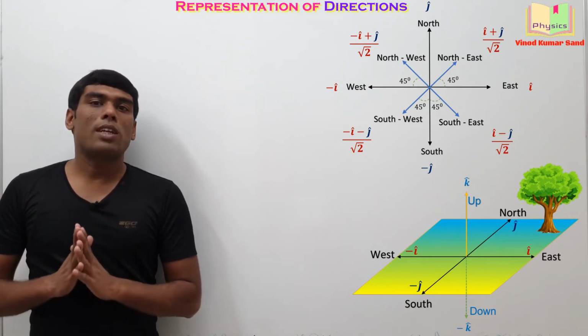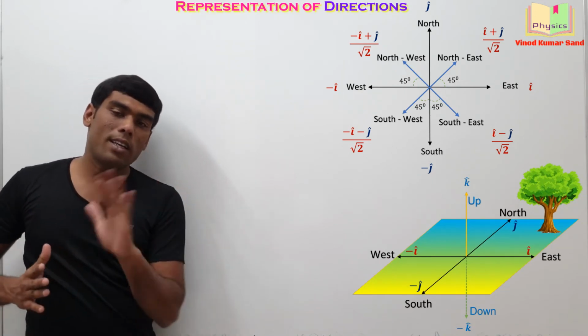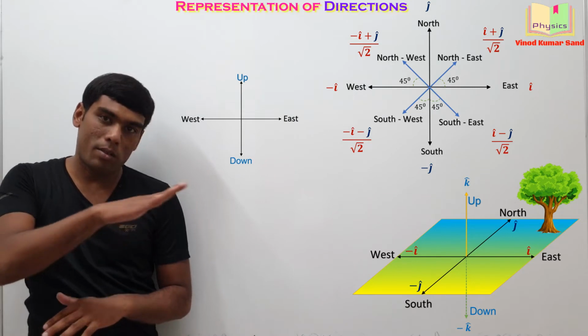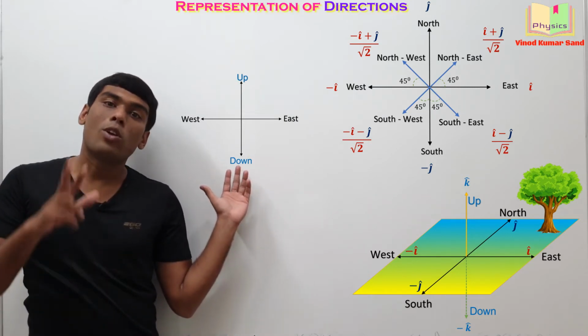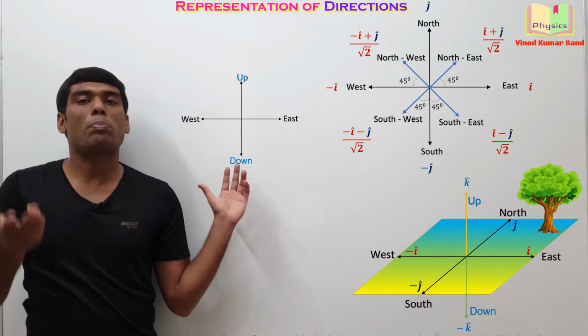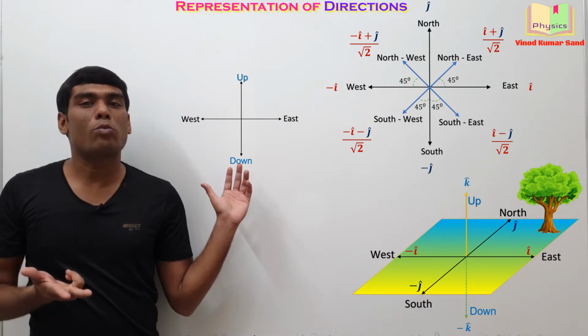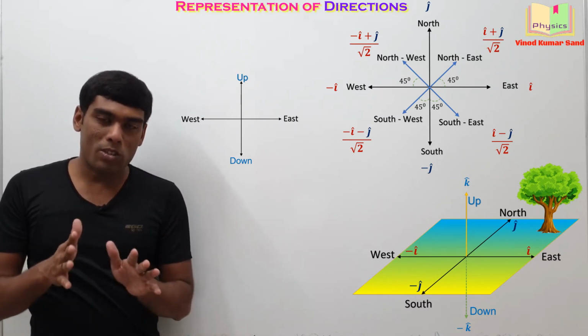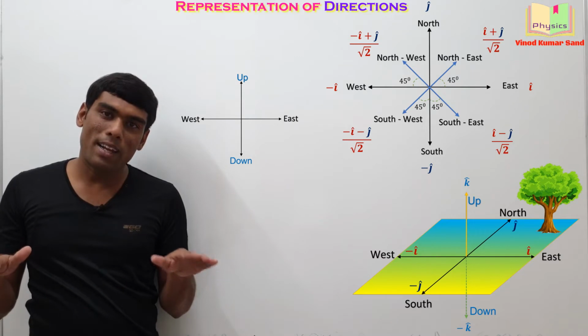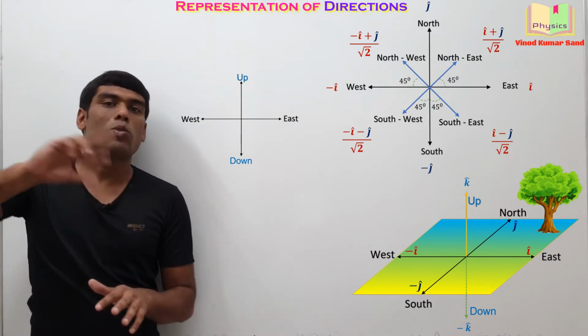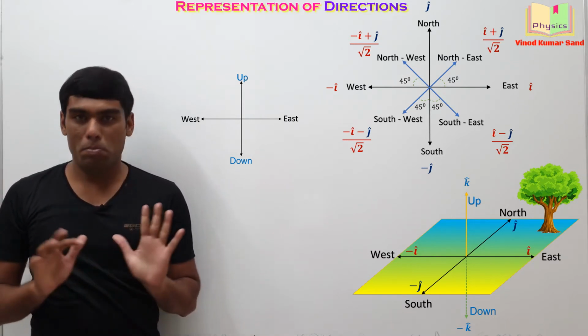Let's say you take up, down and east, west in the plane of the board, then north and south will be perpendicular to the plane of the board. Of any four directions you consider in a plane, two directions will be perpendicular to that plane.